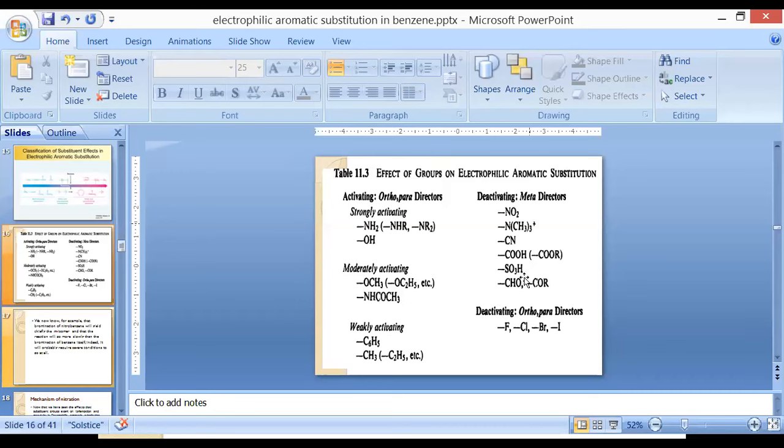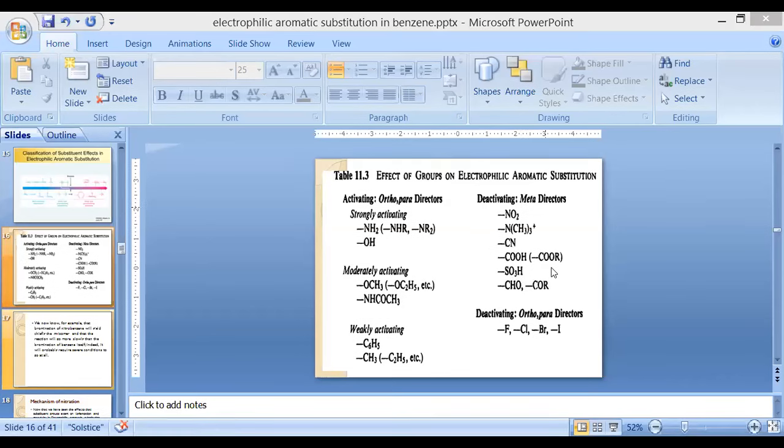And the functional groups that come under the category of deactivating meta directors are nitro, trimethylamine, cyanide, acids, sulfonate or aldehyde. So these all come under the category of deactivating meta directors. And the deactivating ortho para director is an exceptional case. The halogen family of compounds are ortho para directors, but they basically deactivate the ring.